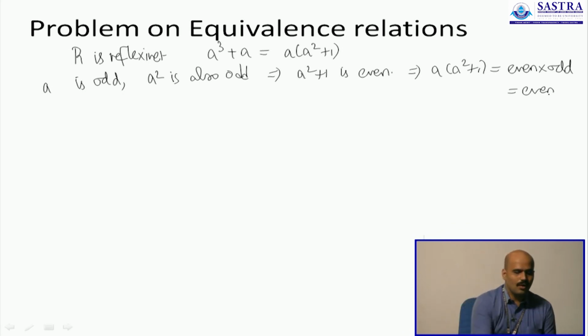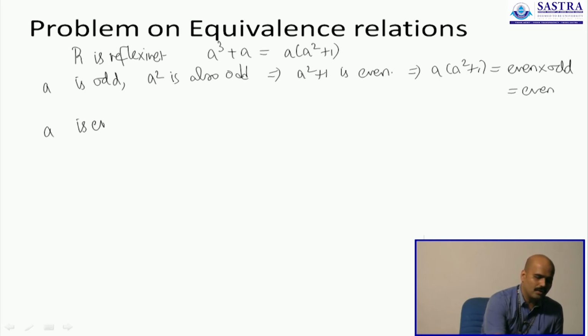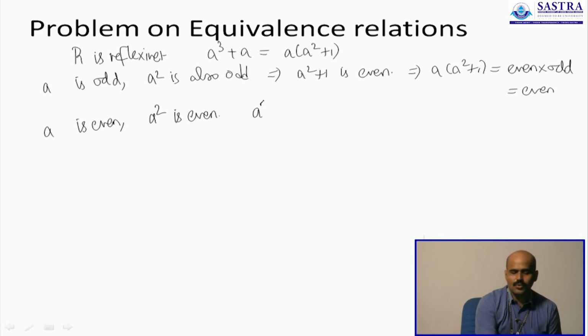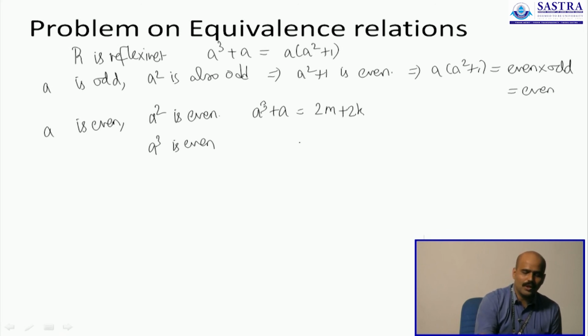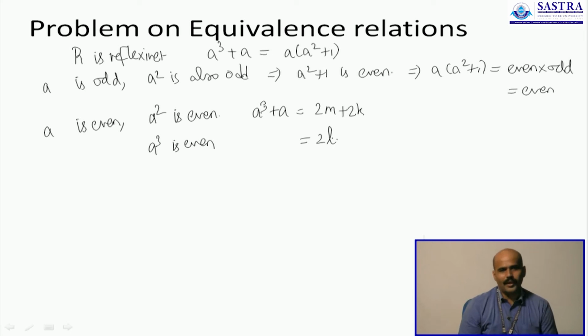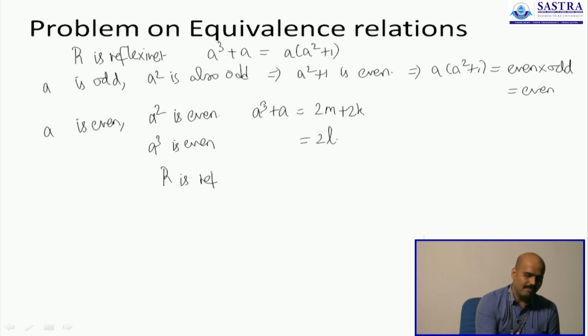Pretty easy. What if A is even? If A is even, A square is even, and A cube is also even. So when you add A cube plus A, you are adding two even integers, 2m plus 2k, which is again an integer of the form 2l. So if A is an odd number, you see (A, A) as part of the relation. If A is an even number, you see (A, A) as part of the relation. Therefore R is in fact reflexive.